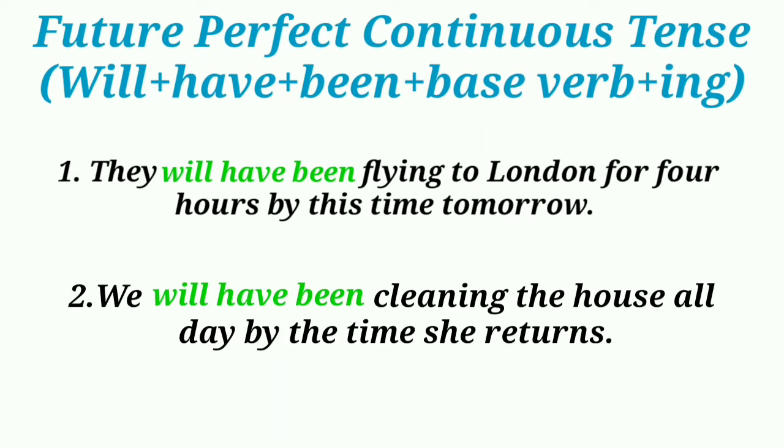Future perfect continuous tense. The future perfect continuous tense is used to indicate an action represented as being in progress over a period of time that will end in the future. This tense combines the meaning of completion and continuity.